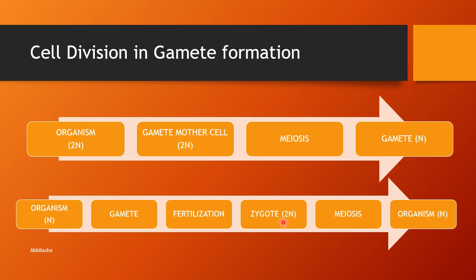So meiosis will have to occur in this diploid zygote to form an organism which is haploid. So meiosis has to occur at least once in the entire sequence of events for sexual reproduction, whether it occurs before gamete formation or after fertilization, depends on which organism you are studying.